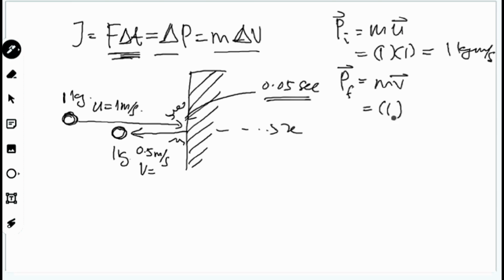Mass still the same, same object, then multiply the V ataupun halaju after hitting the walls, which is 0.5. So letak sini 0.5. So you get here 0.5 kilogram meter per second. So dapatlah initial dan final.